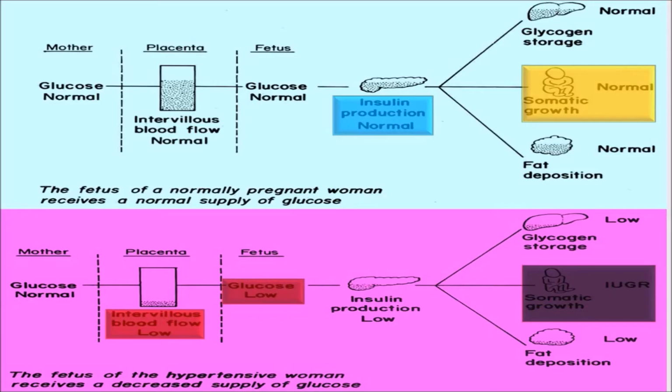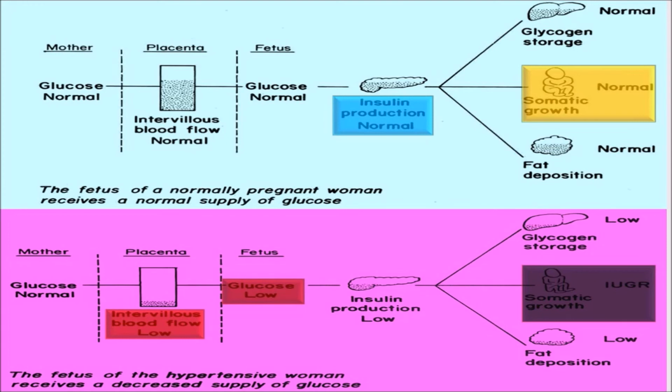So, what is the physiology in a normal pregnant woman? A fetus in a normal pregnant woman receives a normal supply of glucose, because the glucose level in the mother is normal and intervillous blood flow is normal.